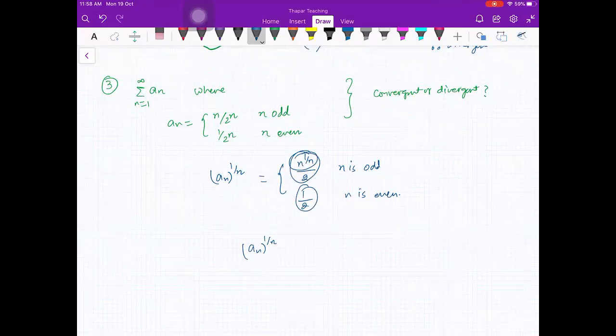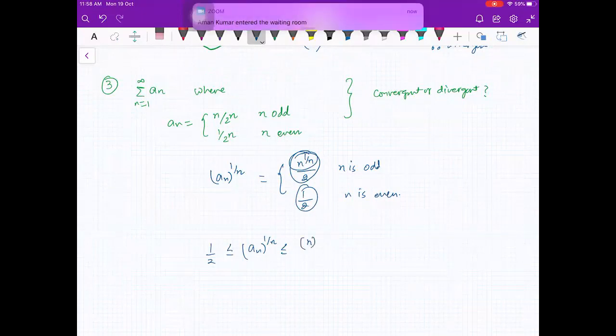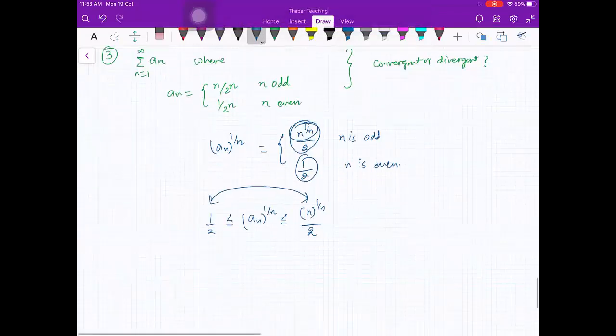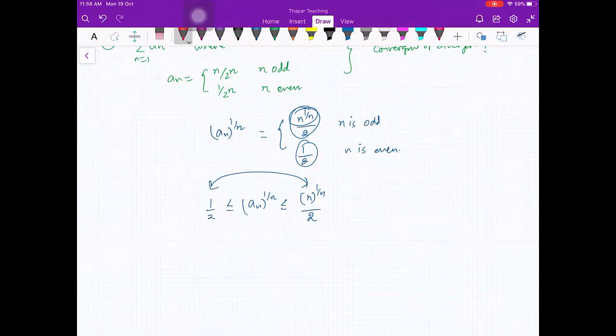Which one is larger? 1 by 2, 1 by 2. How do we know? First, n to the power. If you don't know, that is okay. All you know is they are between 1 by 2 and 1 by 2 times n raised to power 1 by n. Fine, so this can be here also, this can be here also. Doesn't matter. Now if you take the limit, what is the limit here?